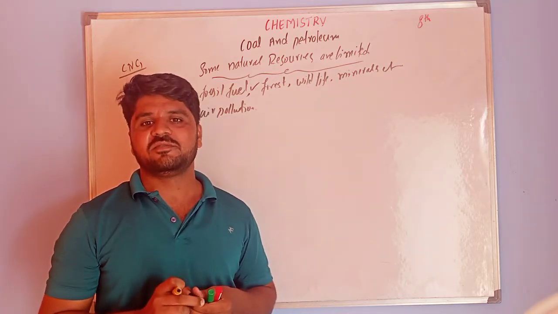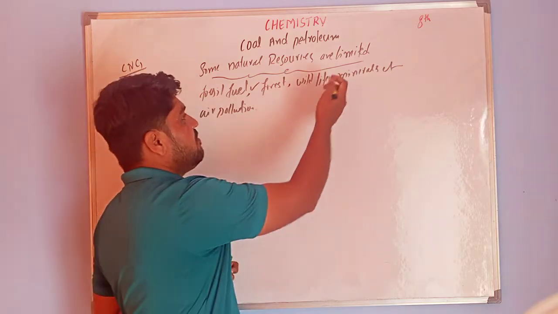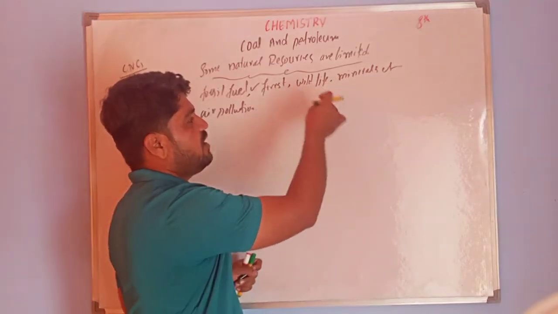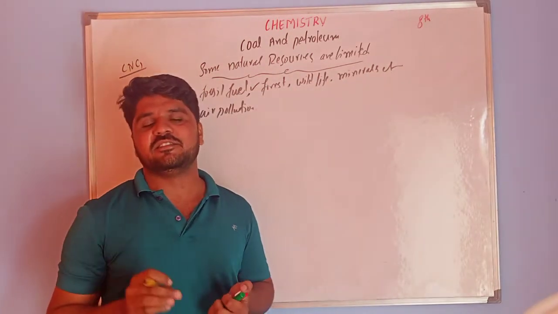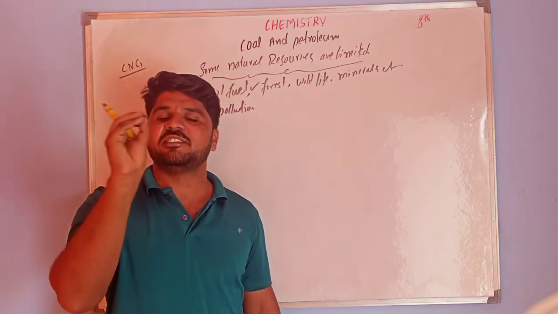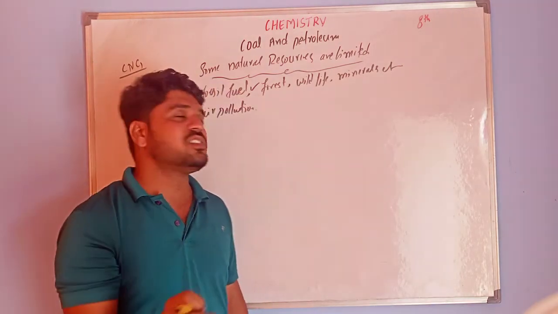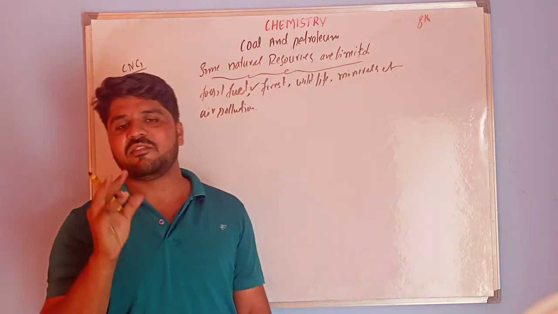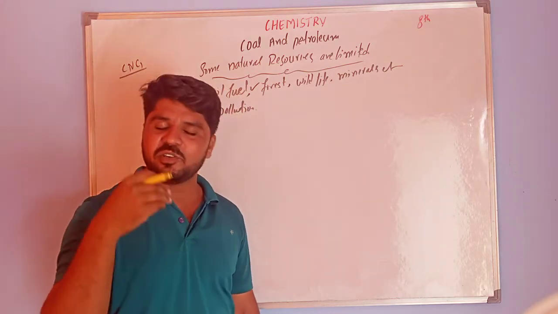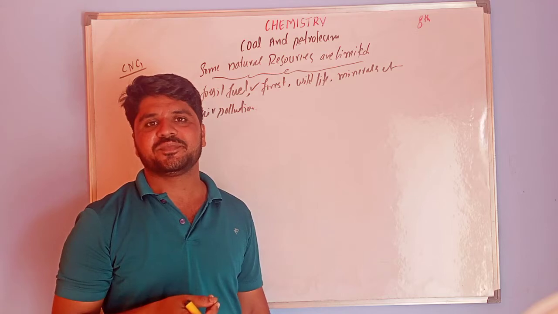The availability of these resources is also limited. That's why only where absolutely necessary should you use fossil fuels or vehicles. Otherwise, you have to use public transport.